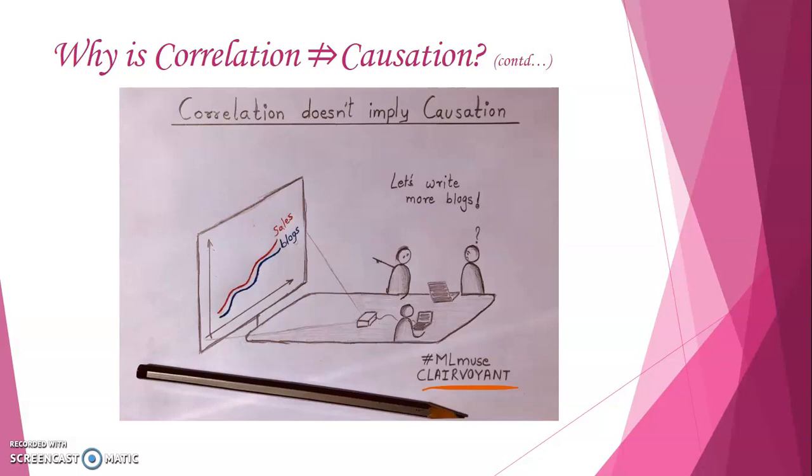If you want to have higher sales, let us write more blogs. So if a person is writing blogs, is it going to increase the sales for that particular person? It does not make sense, doesn't it? So we are seeing some correlation here, but do you think it is causation? Definitely not. Someone is writing more blogs. Why should it make the sales go higher?